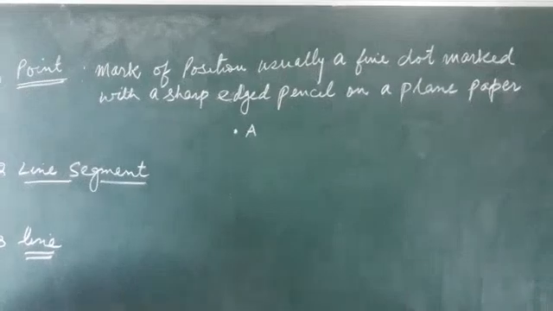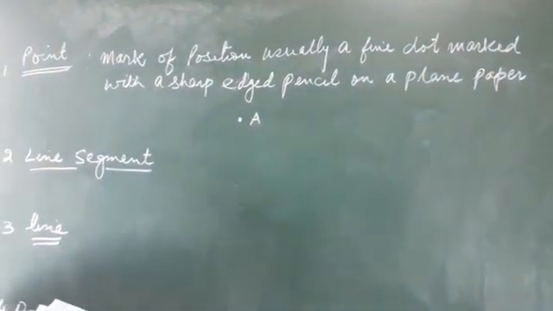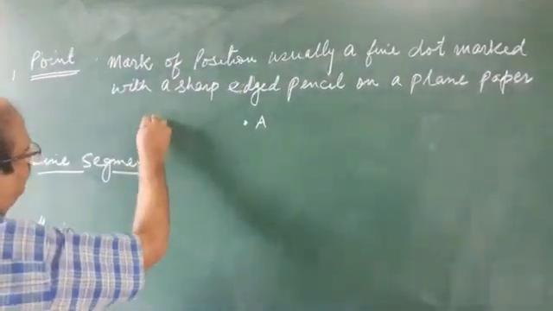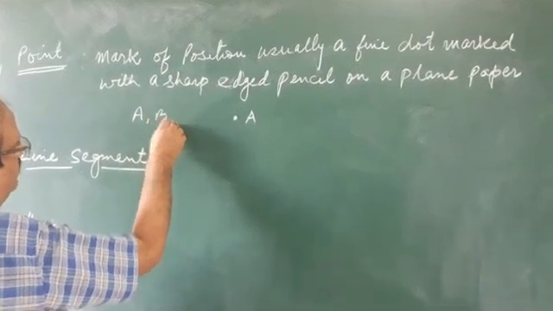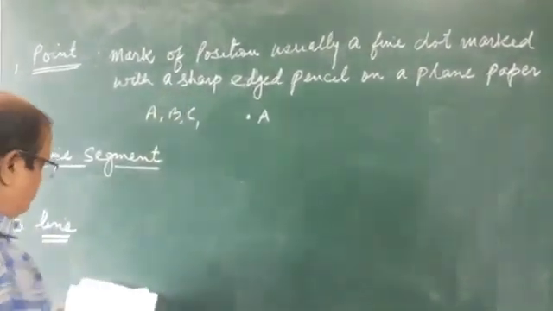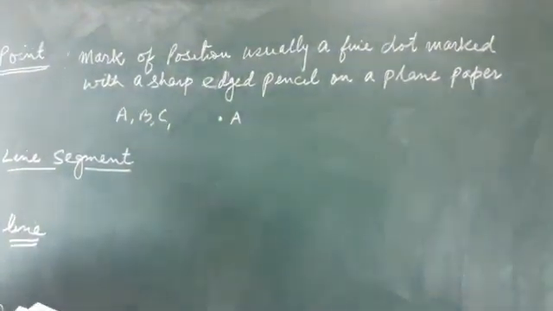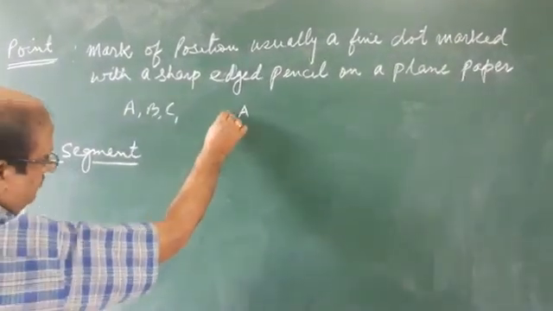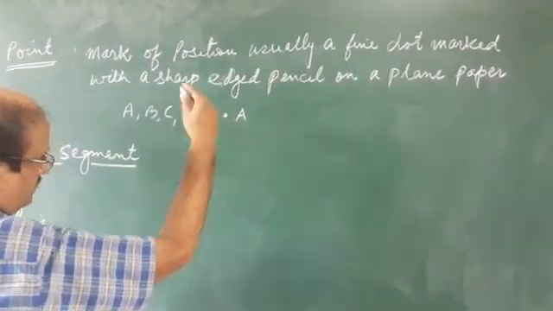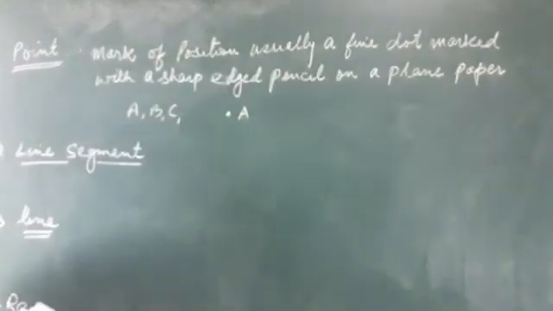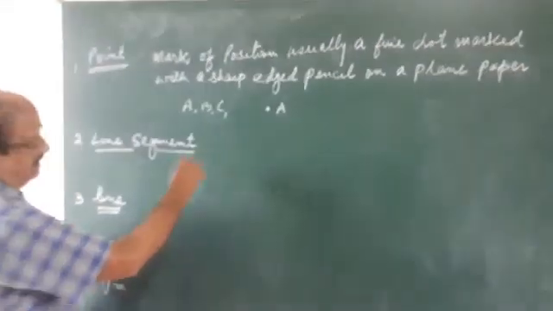We denote a point by capital letters like A, B, C, D, etc. A point has neither length nor breadth nor thickness. Clear? What really is a point?